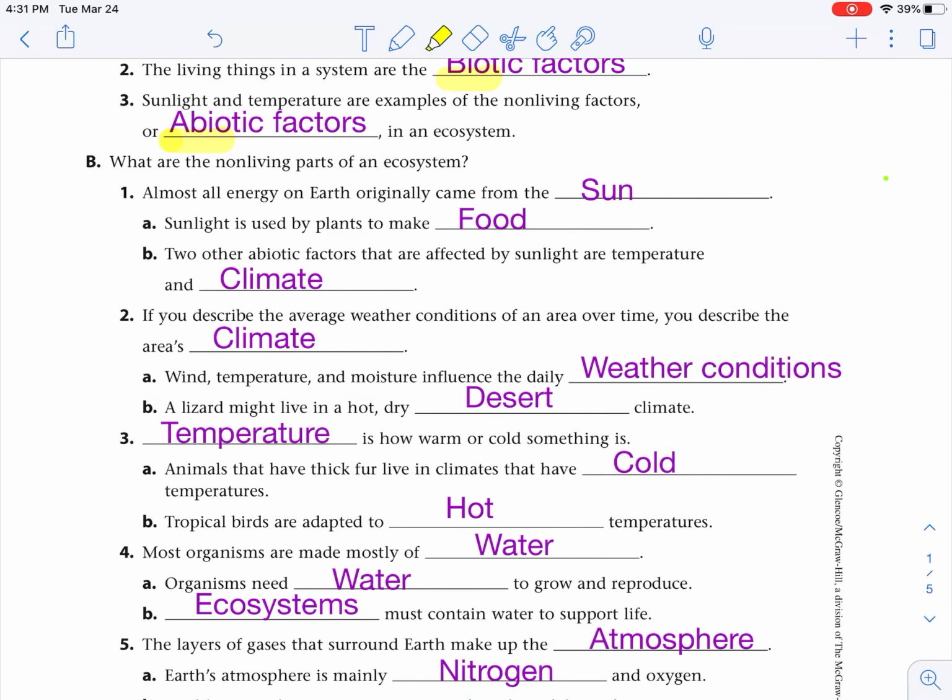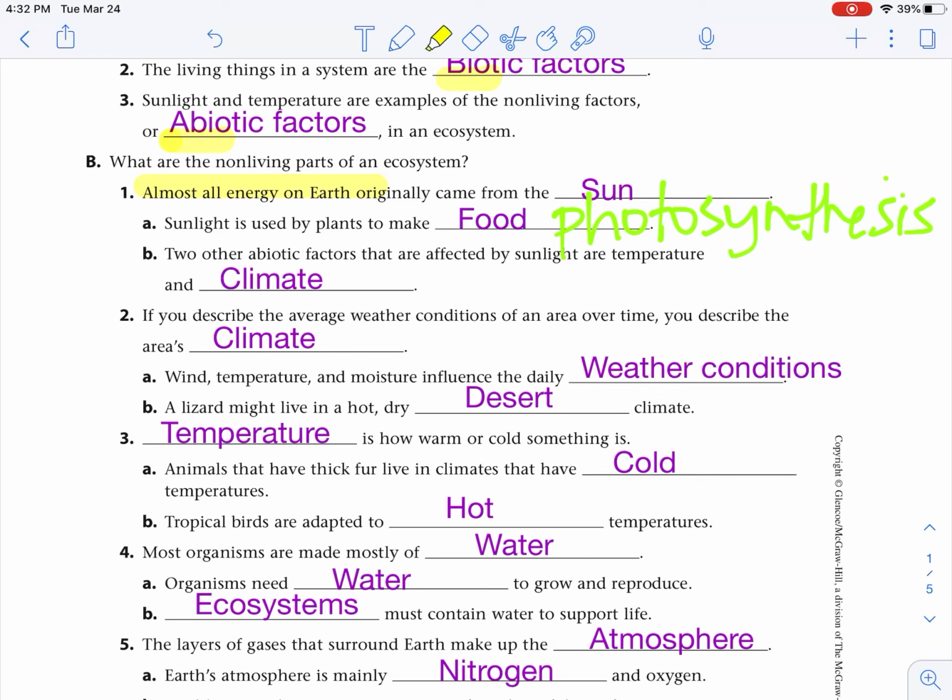Almost all energy on Earth originally came from the sun. Now we're going to highlight that. Almost all. We can't say that 100% of the energy on Earth came from the sun, because we're going to learn a little bit later that we've got some places where energy is being produced in the dark, like in the bottom of the ocean or in a cave. So sunlight is used by plants to make food, and that is through the process of photosynthesis that we will learn about later this chapter.